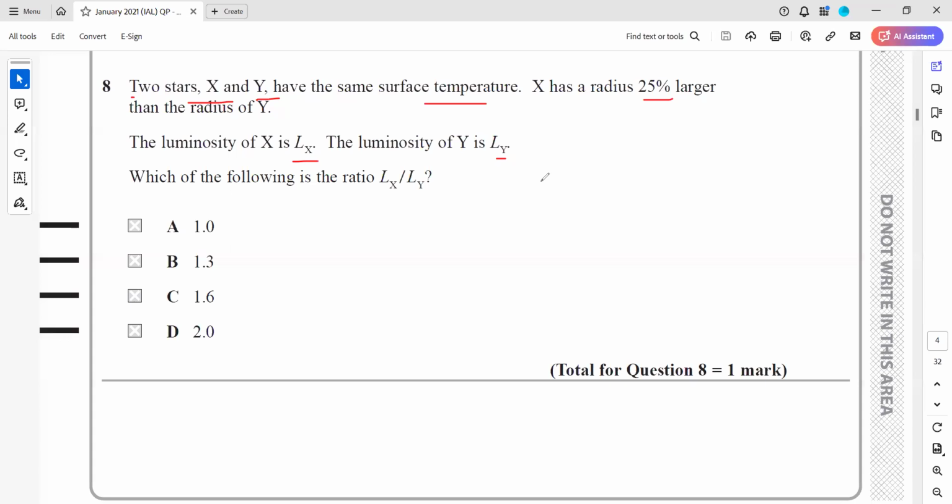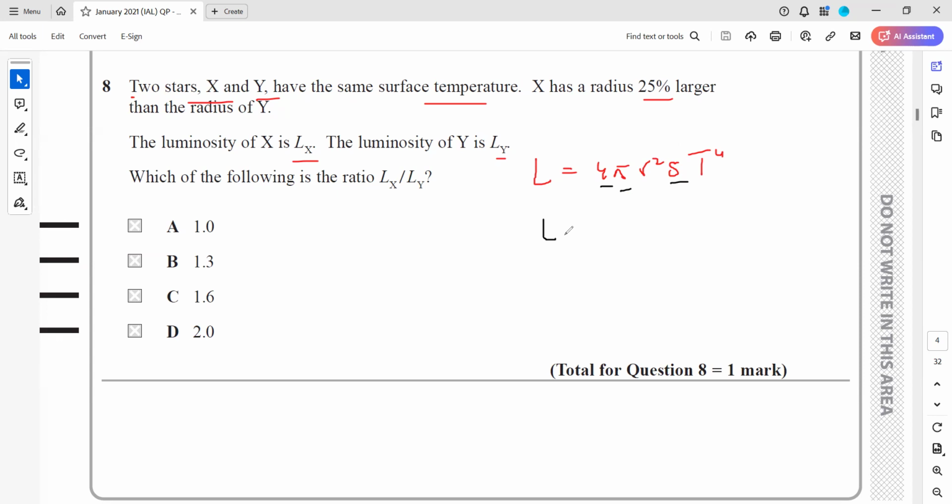So according to the Stefan-Boltzmann law, luminosity is equal to 4 pi r square sigma T raised to power 4. 4 is constant, pi is constant, sigma is constant.